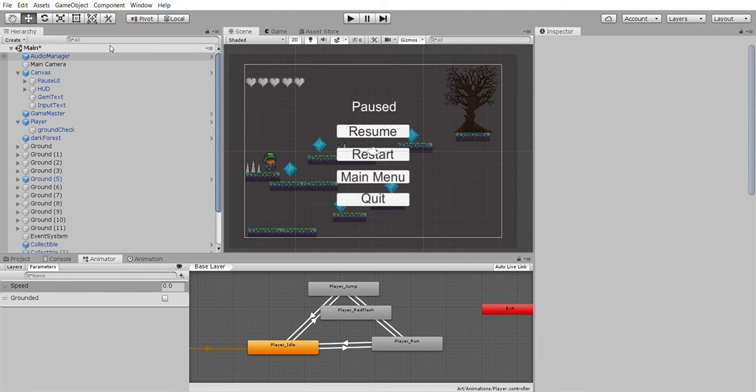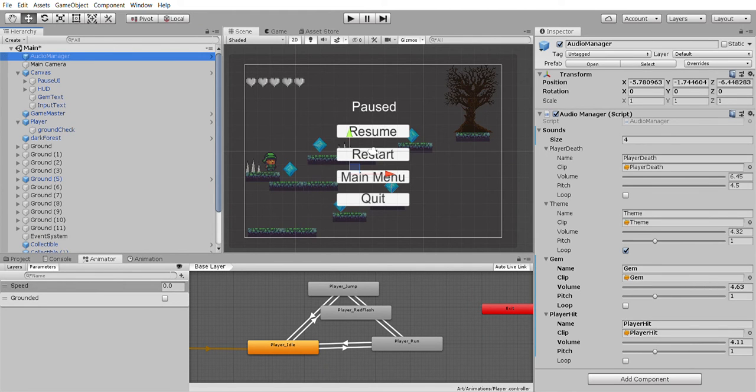Also, I thought I would build an audio manager to keep track of all my sounds. So when the game starts, you hear the theme song, which is right here. When you collect a gem, it makes a noise. When you get hit by a spike, you get a knockback, which causes a red flash, and you get a player hit noise. And also when you die, it'll play a noise to restart the level.